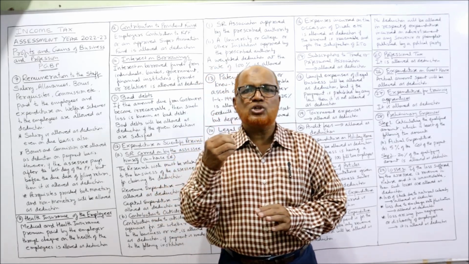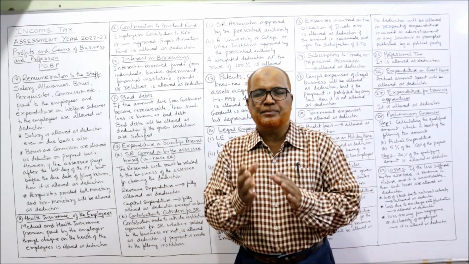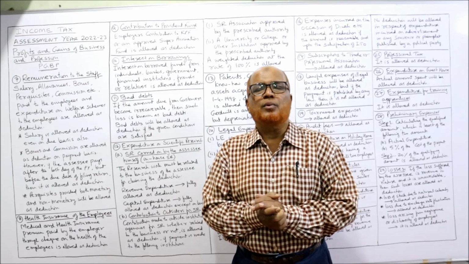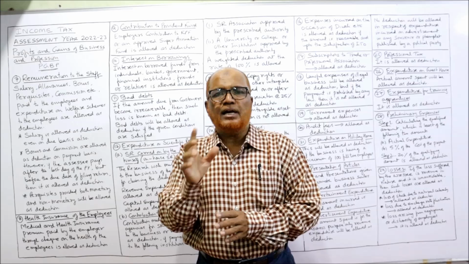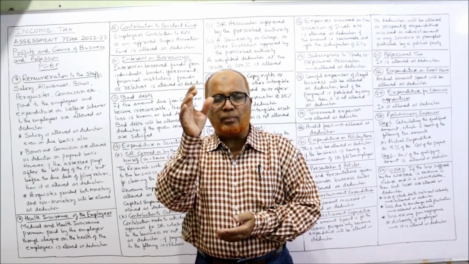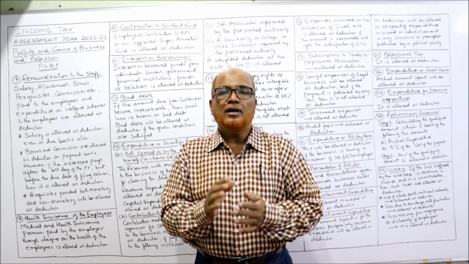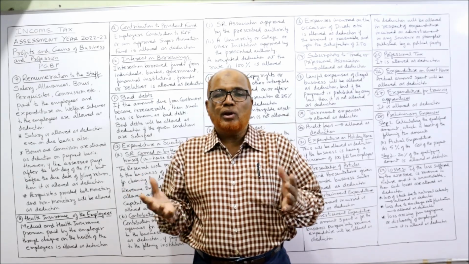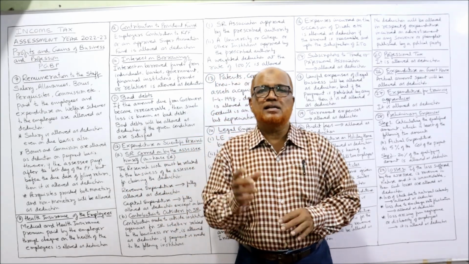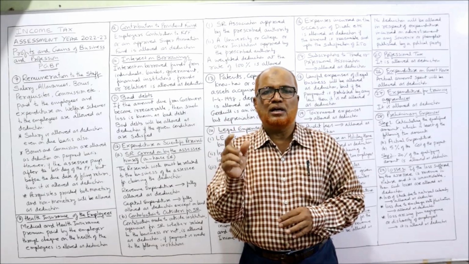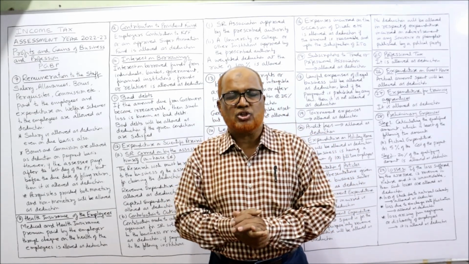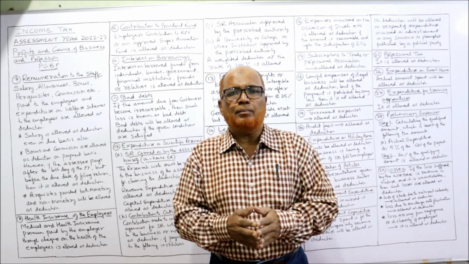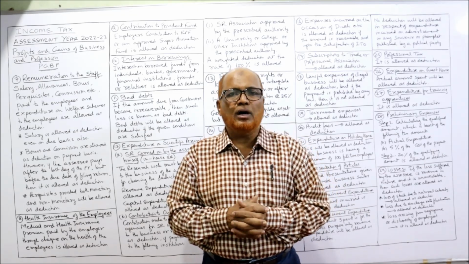Similarly, what are the deductions allowed under the provisions of the Income Tax Act 1961 to compute the income from business or to compute the income from profession. So the normal rule is, the Income Tax Act says any expenditure incurred to earn the income should be allowed as deduction. Without spending the money, a person cannot earn the income.